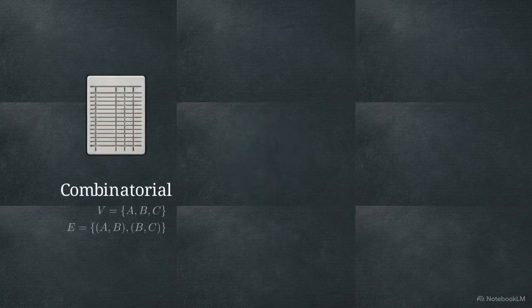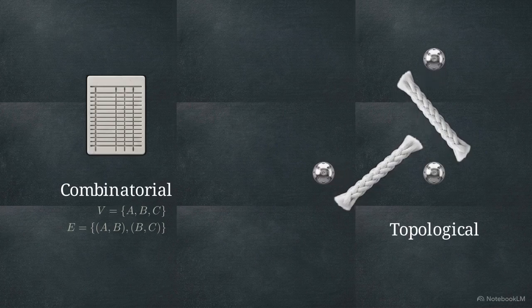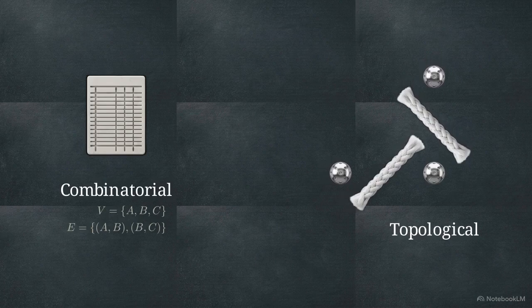Standard graph theory is combinatorial. It treats a graph as discrete data, a list of abstract nodes and their relations. Topological graph theory changes the perspective entirely. It treats the graph as a continuous geometric structure that can be bent, stretched, and rigorously analyzed using the tools of spatial mathematics. To build this continuous structure, we start with a baseline definition, the arc.